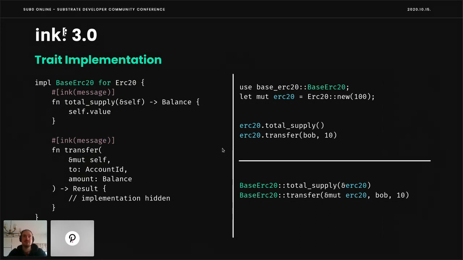So our contract, therefore, just implements normal traits. And while this new design is very limited at the moment, we will definitely try to resolve some of those current limitations and make it an even more useful feature in the future.